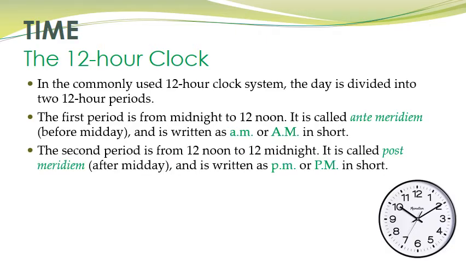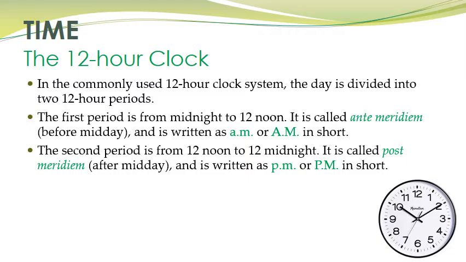The second period is from 12 noon to 12 midnight. Now children, the second period in this 12-hour clock system starts from 12 noon, 12 o'clock at noon, and it lasts till 12 o'clock midnight, right?